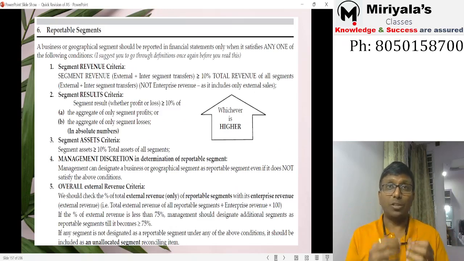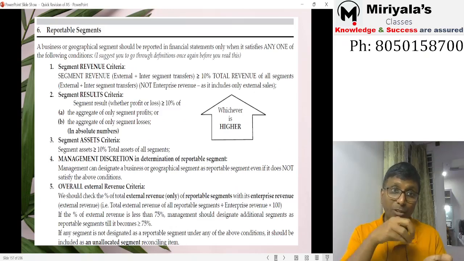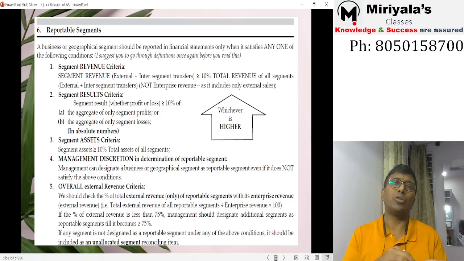For segment result, first, what are we supposed to do? Take the aggregate of all the segment profits and the aggregate of all the segment losses, as absolute numbers, meaning without sign, whichever is higher. Now you are supposed to compare it with the segment results.